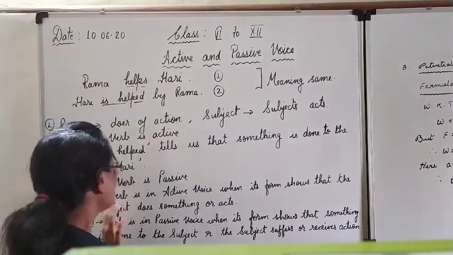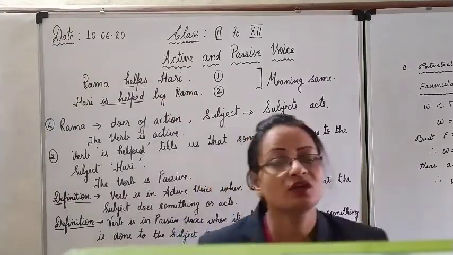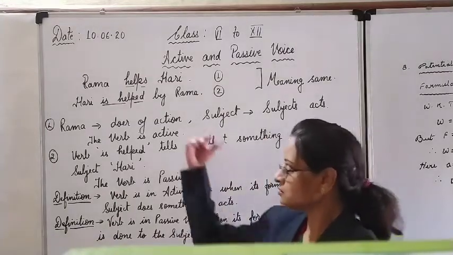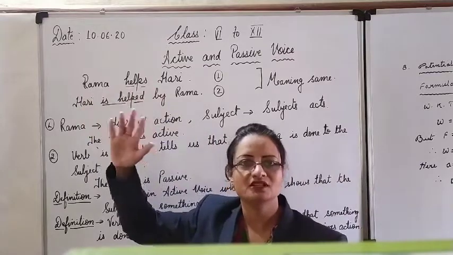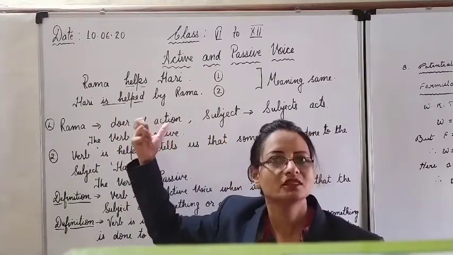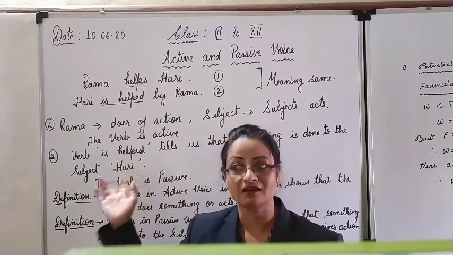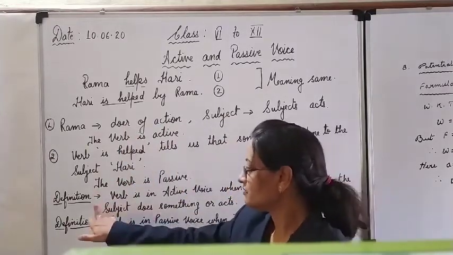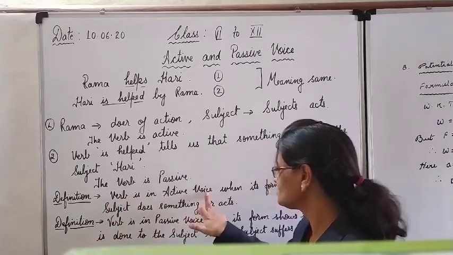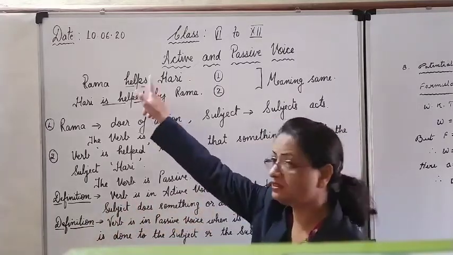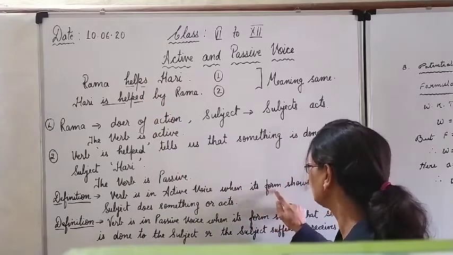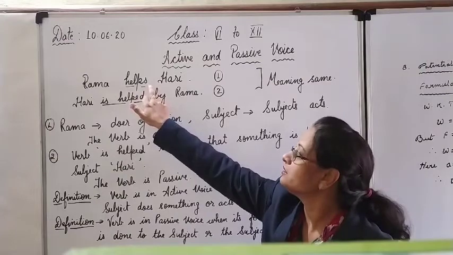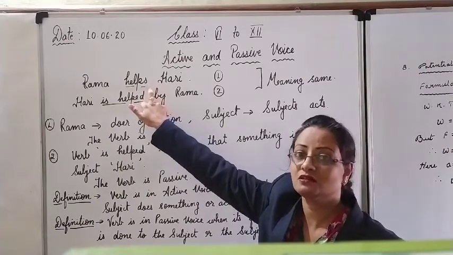Okay, now what conclusions can you draw? How can you define both active voice and passive voice verbs? Voice is nothing but active and passive. It is totally a concern with the verbs, whether the verb is acted by or acted upon. See here, definition. Verb is in active voice. This verb is said to be in the active voice when its form shows whatever the form of the verb is there. And here it is the first form with S or ES, present simple.